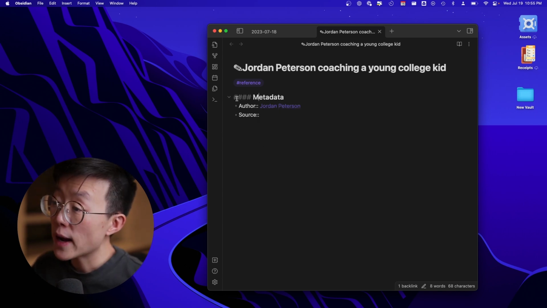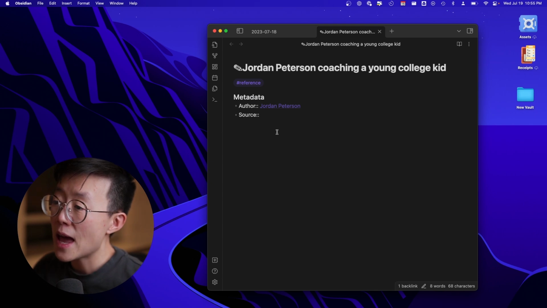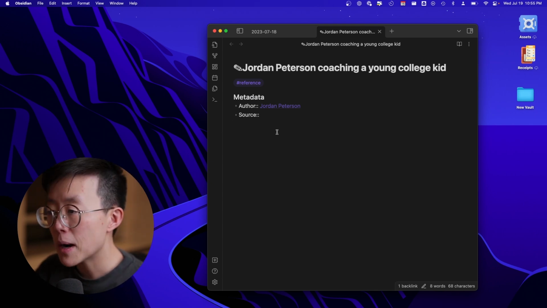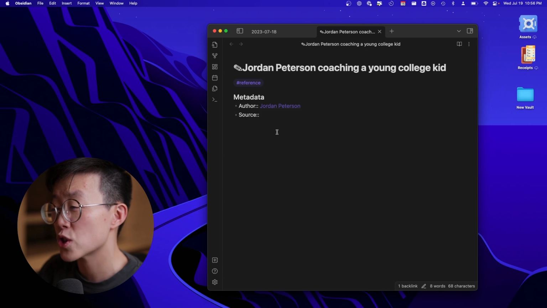You might wonder why I format the information like this. This is because Obsidian has a feature called Data View, and you don't have to worry too much about it. But just know that by formatting the information like this, it allows you to query the notes more easily in the future. And I will explain this in a future video.